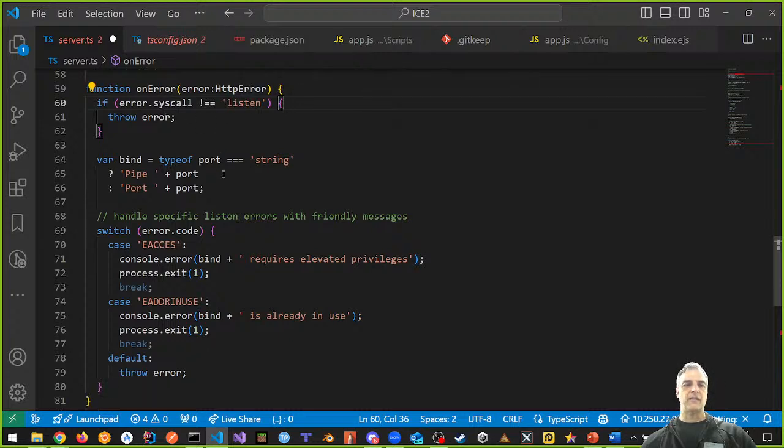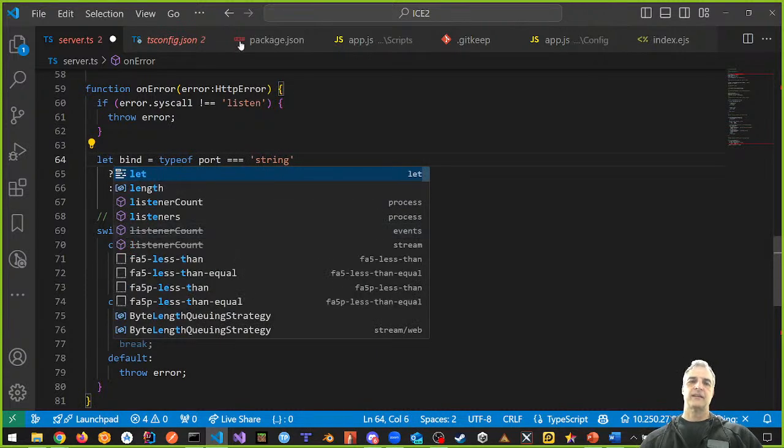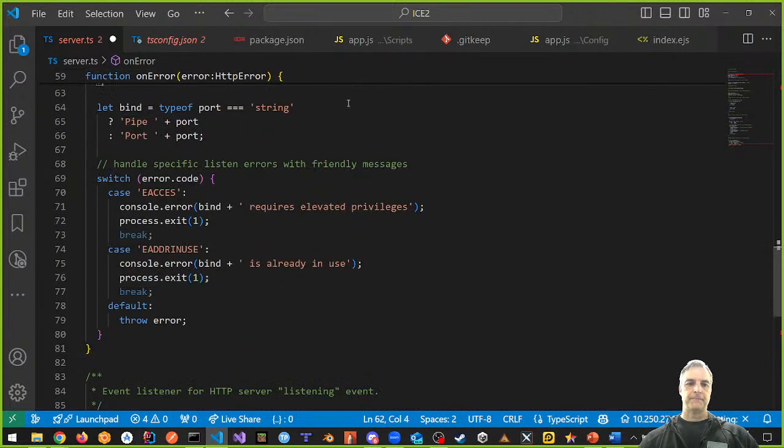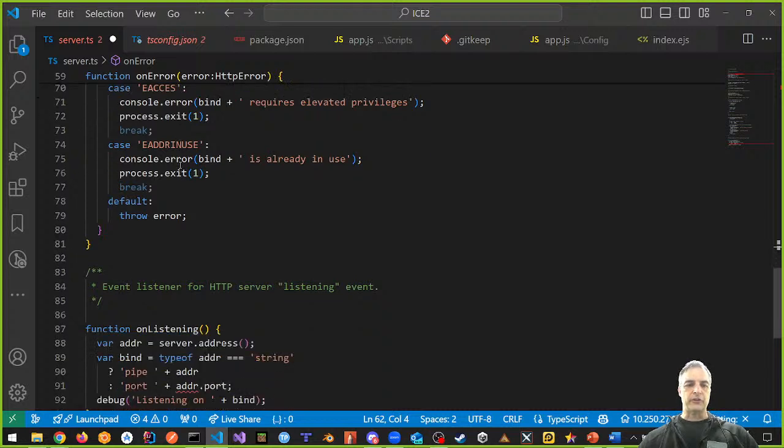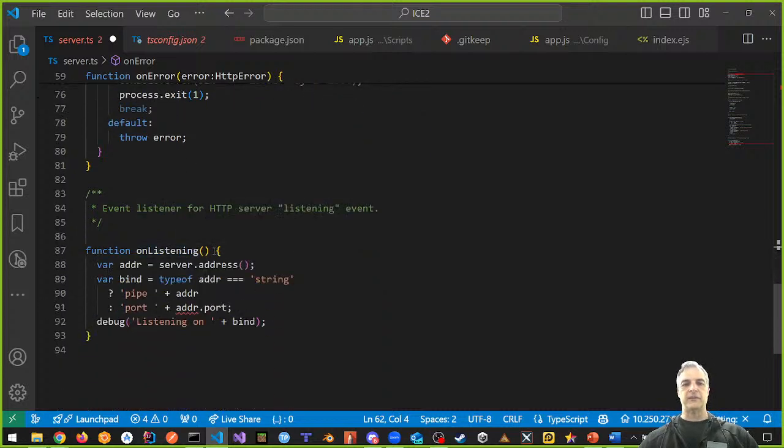It throws an error. Now, this is no good. Var bind type of port. So we're going to say, well, this is a string. We know that. And we're going to make this into a let. No more vars, remember? And we're still good. We're still good. On listening, this is good so far.